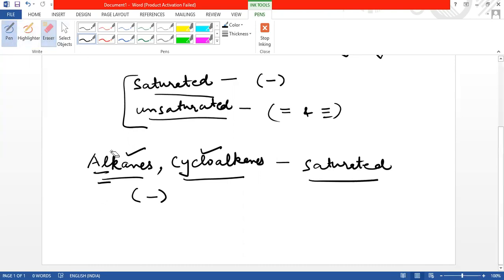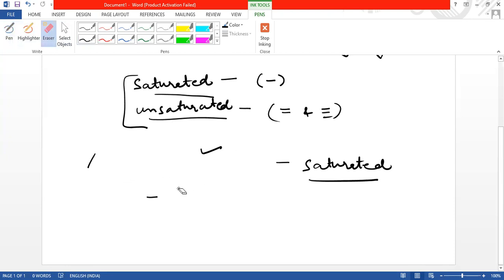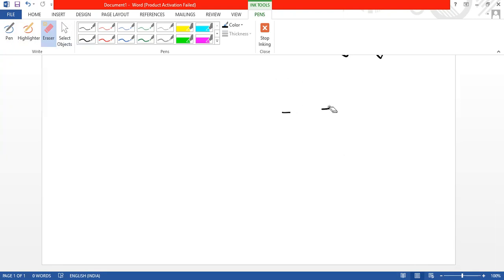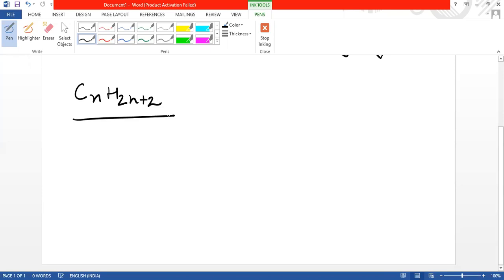Now, what are alkanes? Alkanes are the saturated hydrocarbons, or we can say that these are the compounds of hydrogen and carbon with single bonds. The general formula of alkanes is CnH2n+2, where n represents the number of carbon atoms.